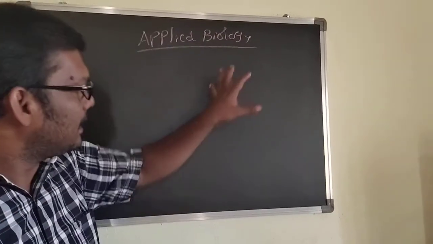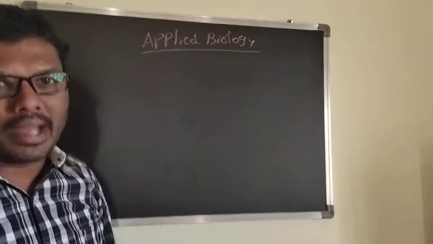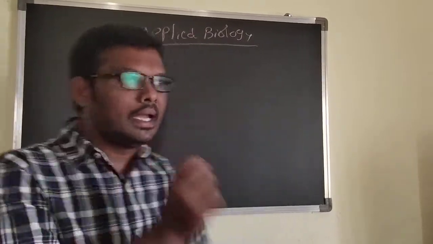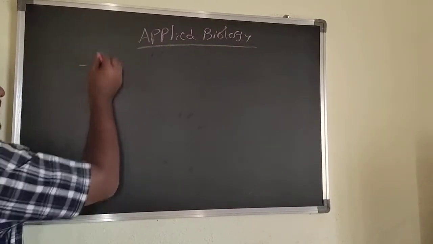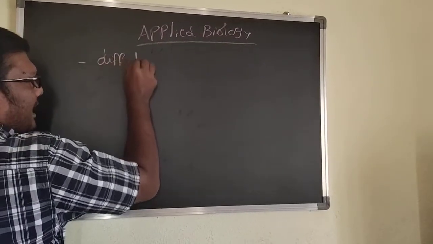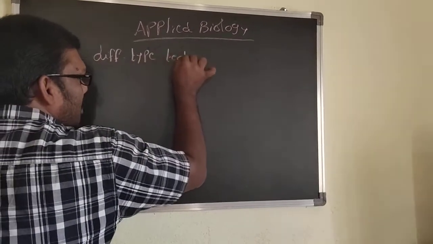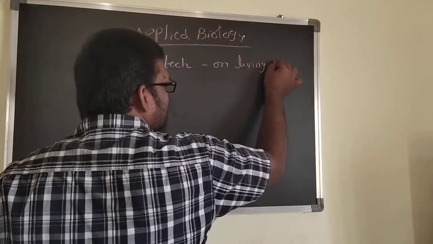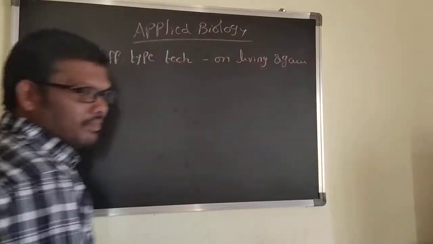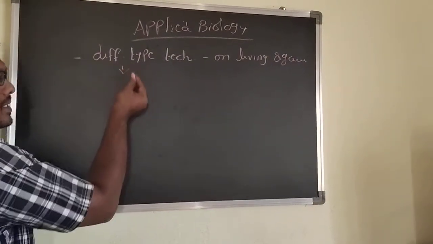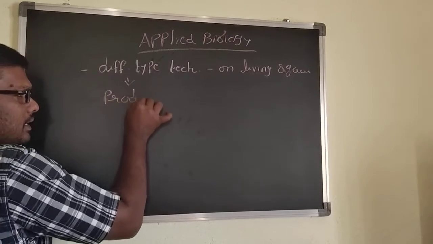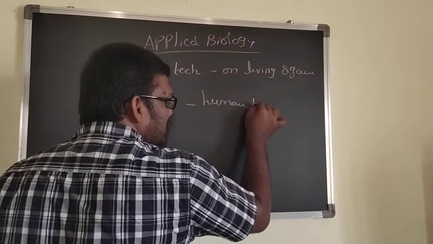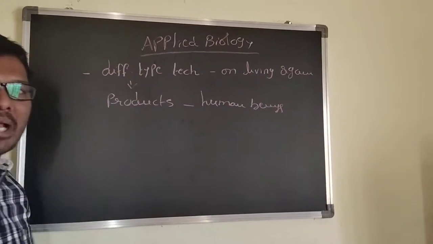What is the main use of applied biology? It indicates the application of biology. What does application of biology mean? Here we use different types of technologies on living organisms, and they can produce certain products. Those products are useful to human beings. That is the main concept of applied biology.